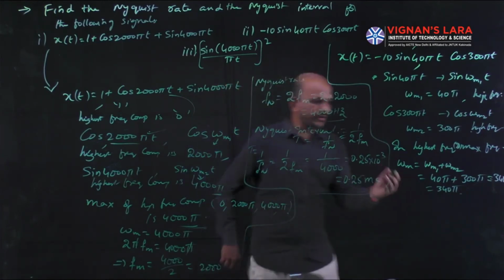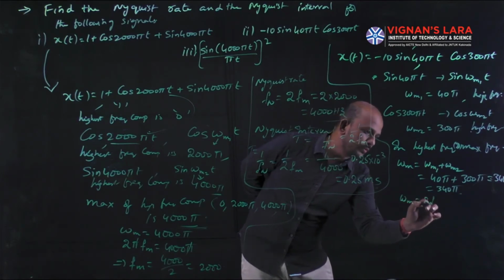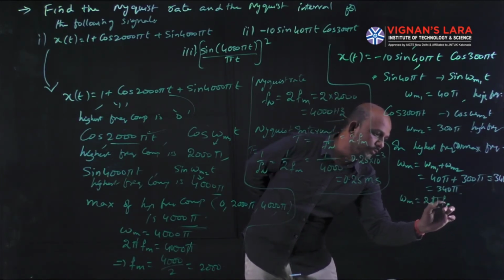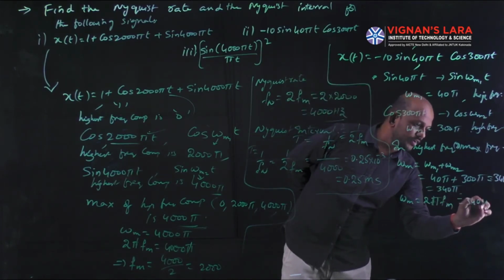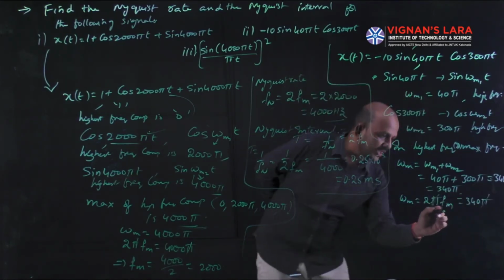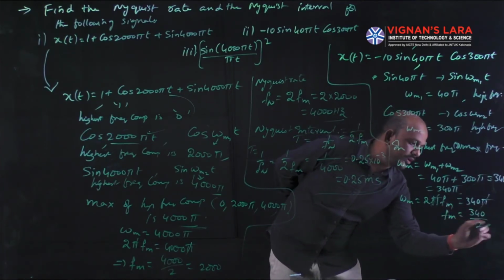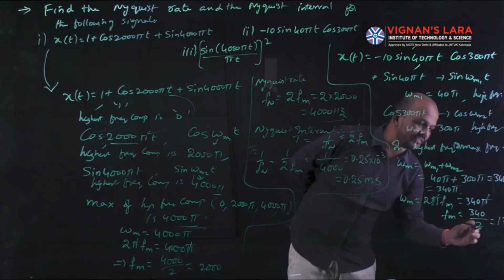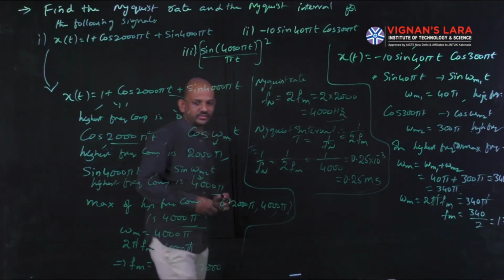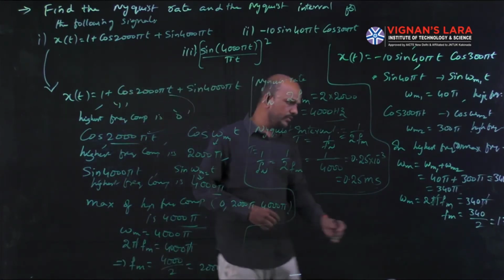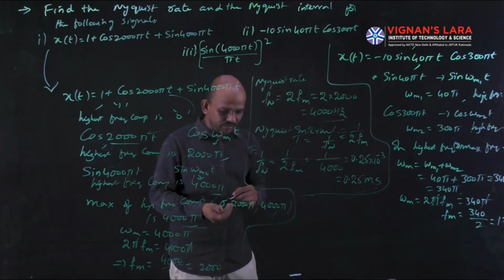And I need Fm. How can I get the Fm? We all know omega m equal to 2 pi Fm, and the omega m value is 340 pi. The pi gets cancelled, and Fm will be equal to 340 by 2, nothing but 170. So 170 hertz. This is the value of Fm. From this I have to find out the value of Nyquist rate.